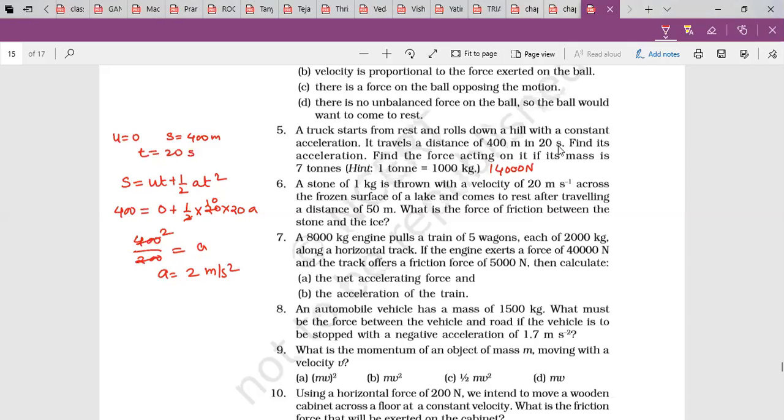Ma'am, sixth one. Yeah. A stone of 1 kg is thrown with a velocity of 20 meter per second across the frozen surface of a lake and comes to rest after traveling a distance of 50 meters. What is the force of friction between the stone and the ice?